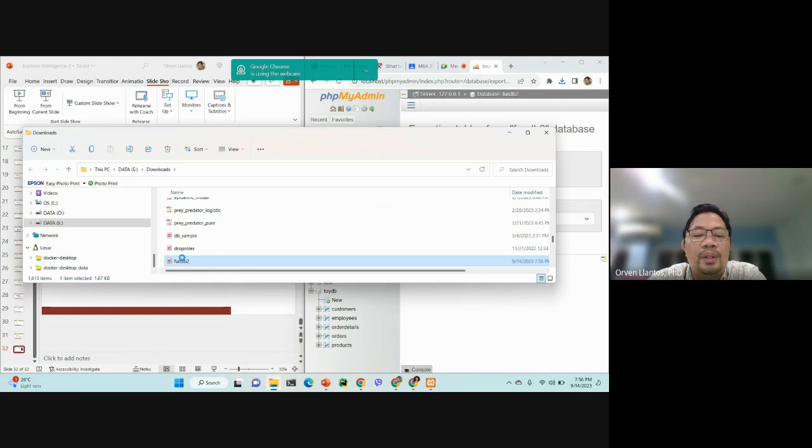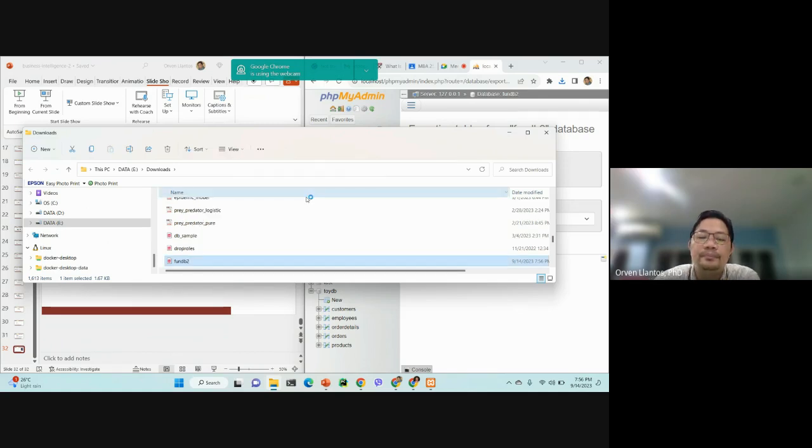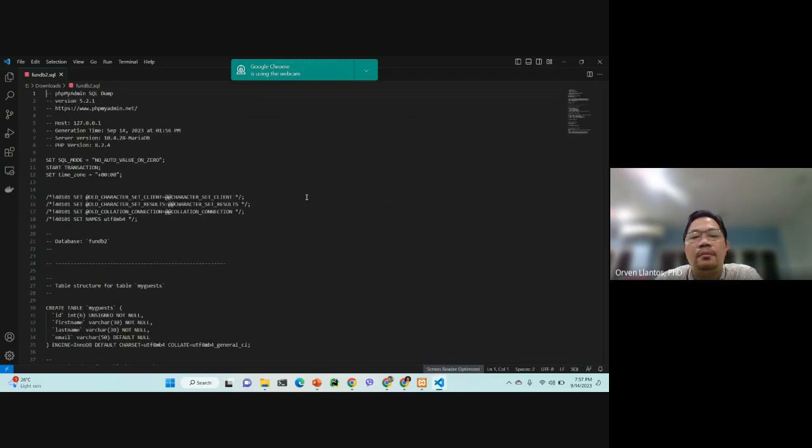Such that when you open it in, say, Visual Studio, so this is actually your database dump.